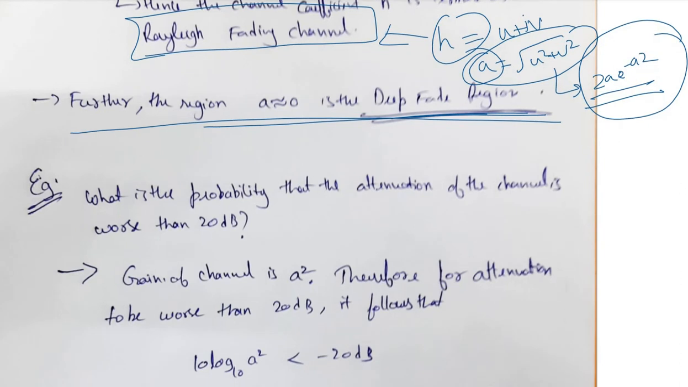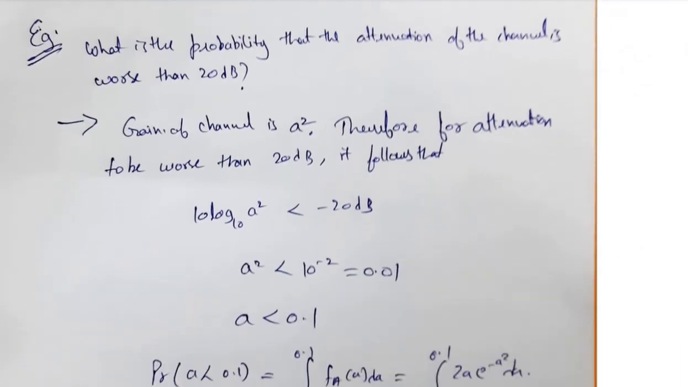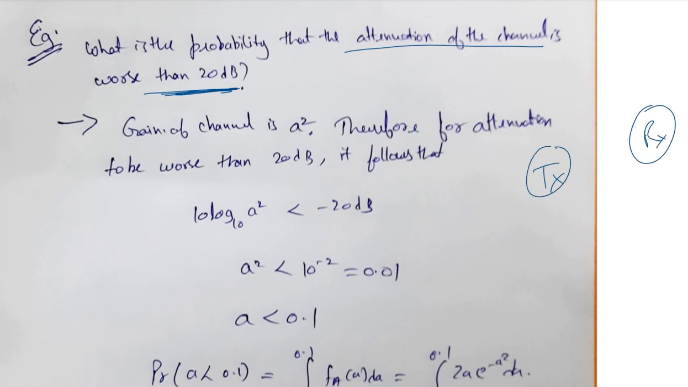Now let us have a look at a simple example. All right, the question is, what is the probability that the attenuation of the channel is worse than 20 dB? So there is a transmitter, a receiver, and a channel in between, okay, and the probability is asked such that the channel attenuation is even worse than 20, even more than 20 dB. We need to find out this probability.